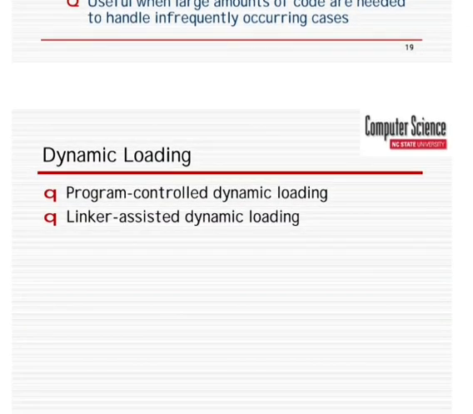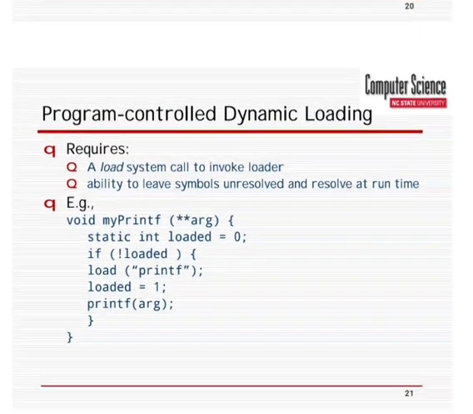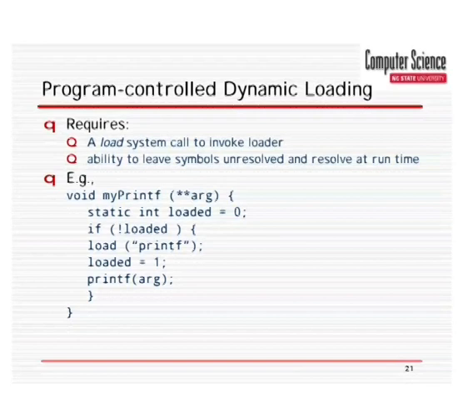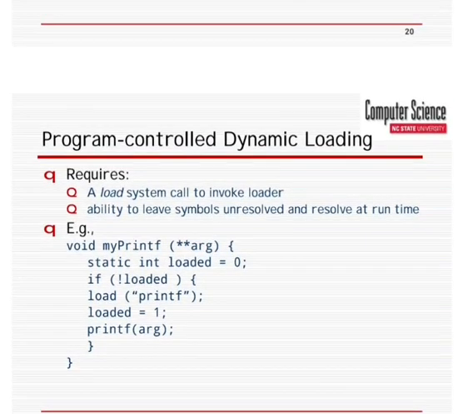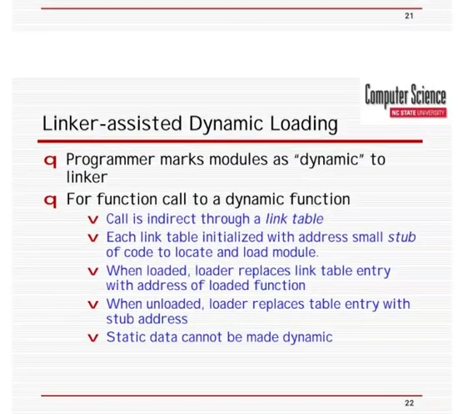Dynamic loading is either program controlled or linker assisted. Program controlled dynamic loading requires a load system call to invoke the loader, and the ability to leave symbols unresolved and resolve them at runtime. In linker assisted dynamic loading, the programmer marks a module as dynamic to the linker for a function call to a dynamic function.